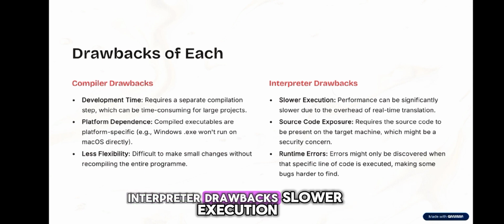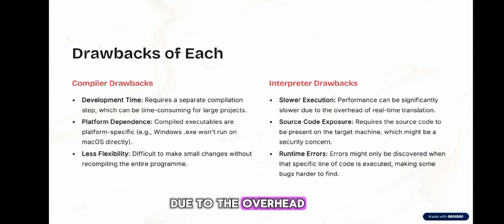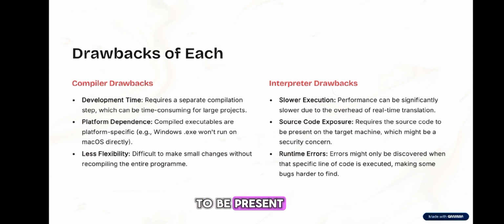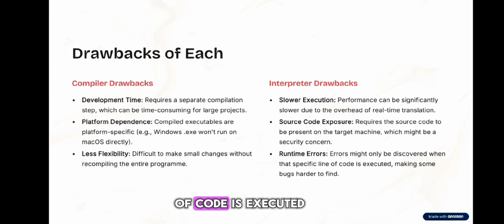Interpreter drawbacks. Slower execution: performance can be significantly slower due to the overhead of real-time translation. Source code exposure: requires the source code to be present on the target machine, which might be a security concern. Runtime errors: errors might only be discovered when that specific line of code is executed, making some bugs harder to find.